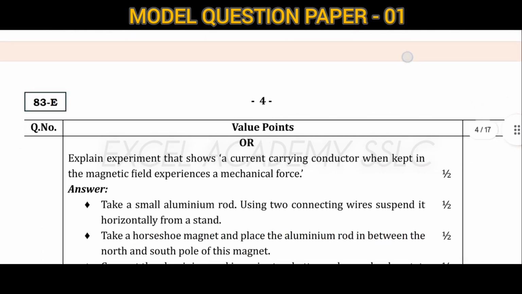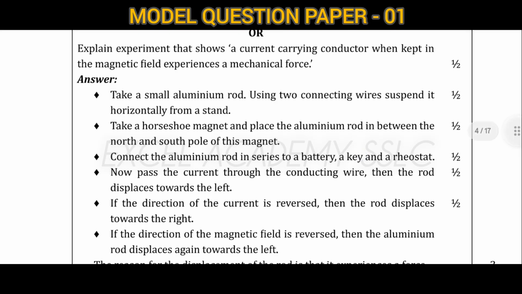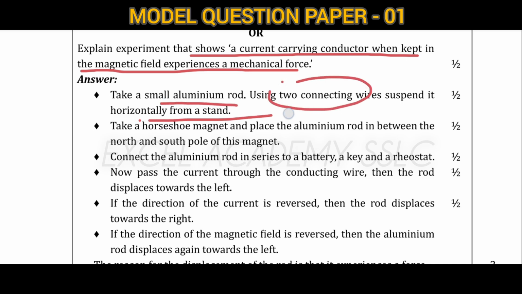Next, we can answer either that or this. This is also an experiment question: an experiment that shows a current carrying conductor, when kept in a magnetic field, experiences a mechanical force. First of all, we take a small aluminum rod suspended horizontally from a stand using two connecting wires. Take a horseshoe magnet and place the aluminum rod between the north pole and south pole of this magnet.